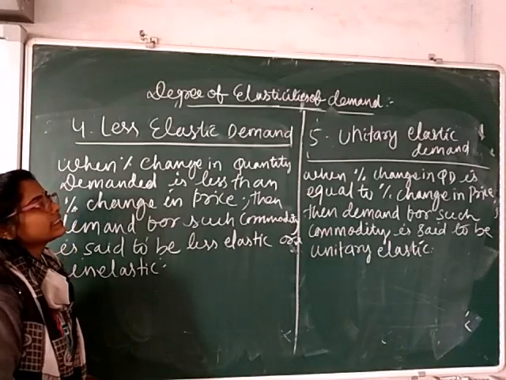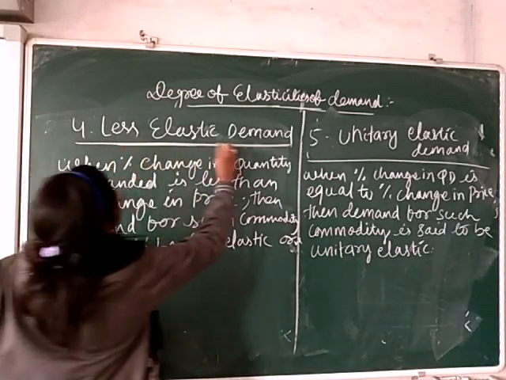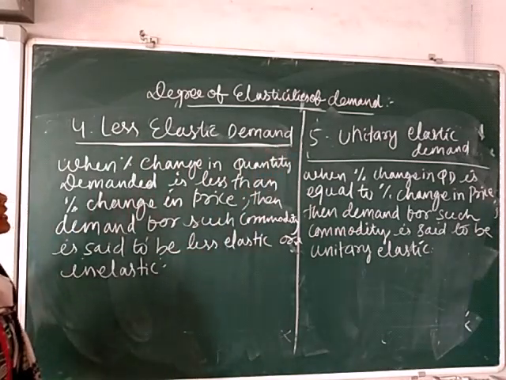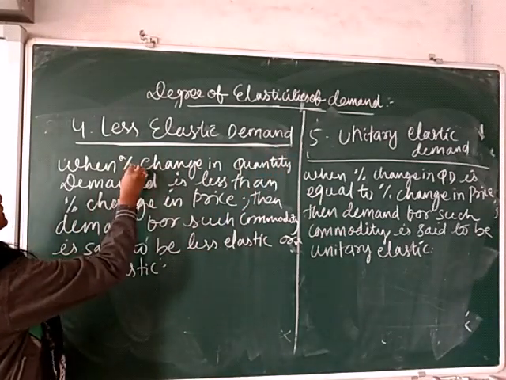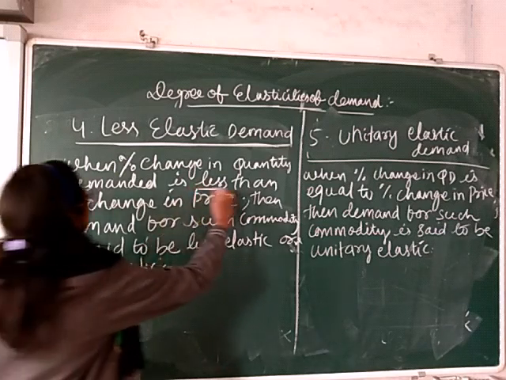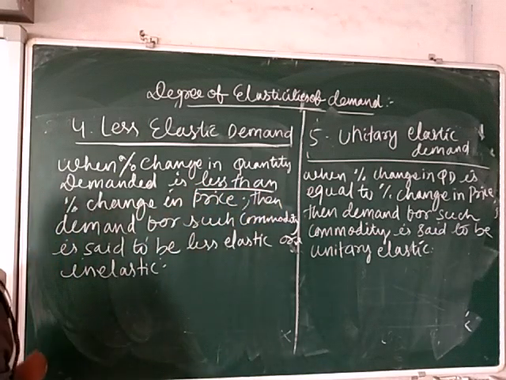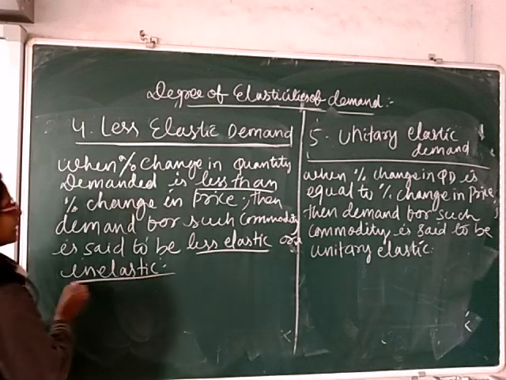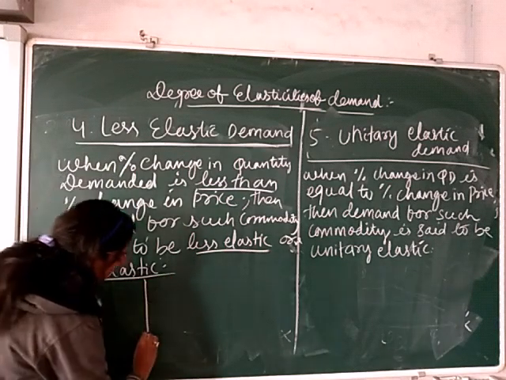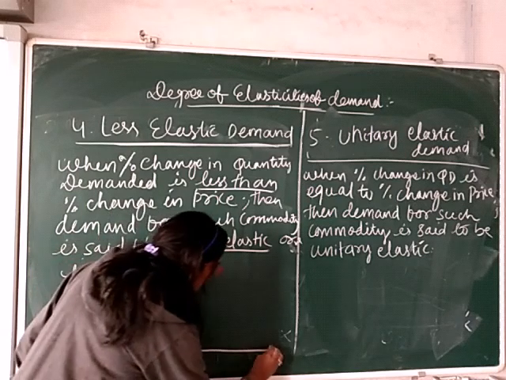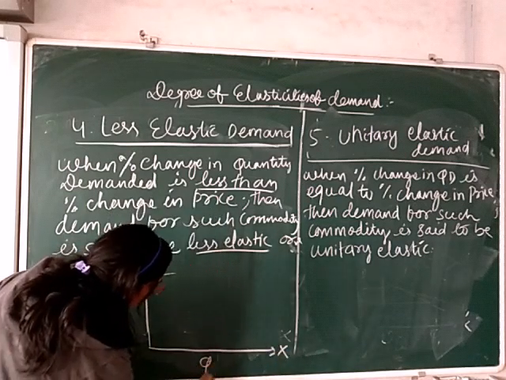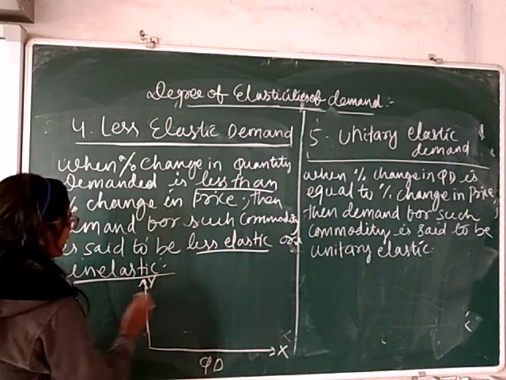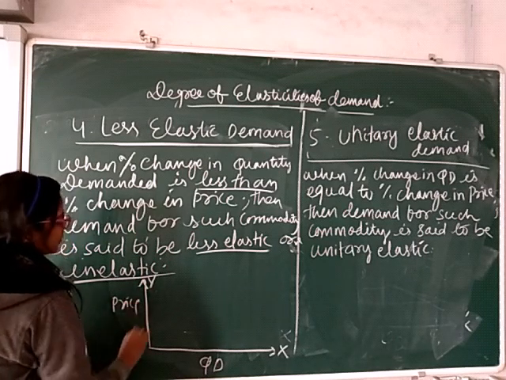Next degree of elasticity of demand is less elastic demand. So when the percentage change in quantity demanded is less than the percentage change in price, then demand for such a commodity is said to be less elastic or inelastic. Here is the diagram related to inelastic demand. The x-axis indicates quantity demanded of the commodity, the y-axis indicates price of the commodity.